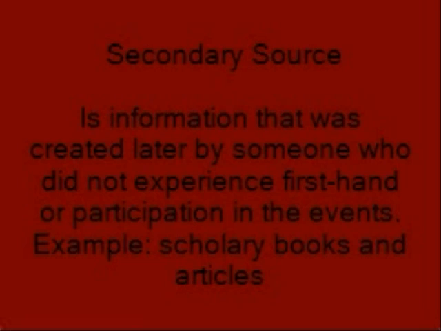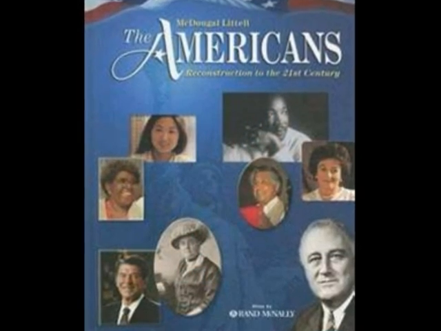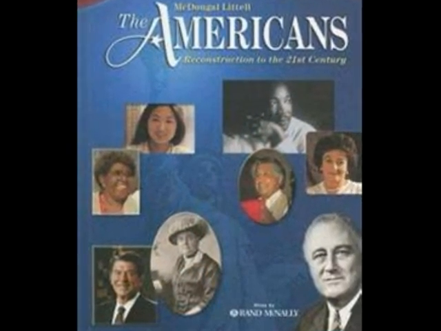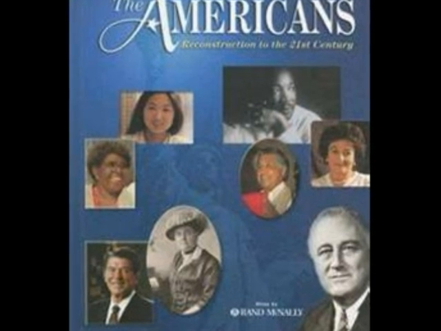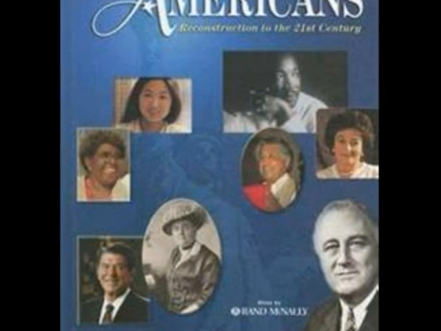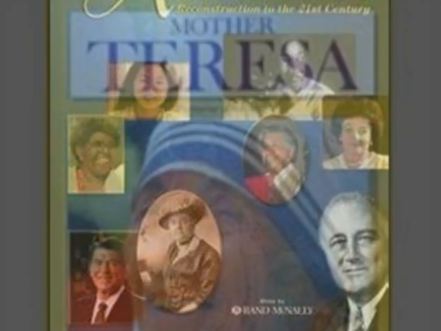A secondary source is information that was created later by someone who did not experience firsthand or participate in the events. An example of this would be scholarly books and articles. Textbooks are a perfect example of secondary sources. Someone else has written a book based on the information they have researched.